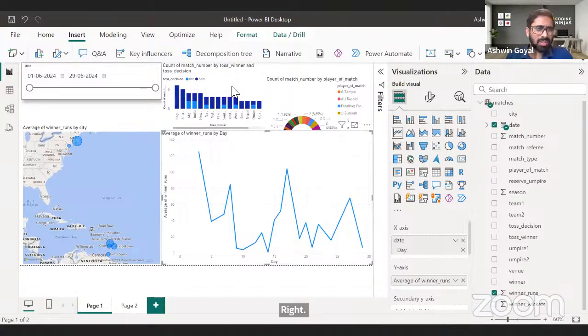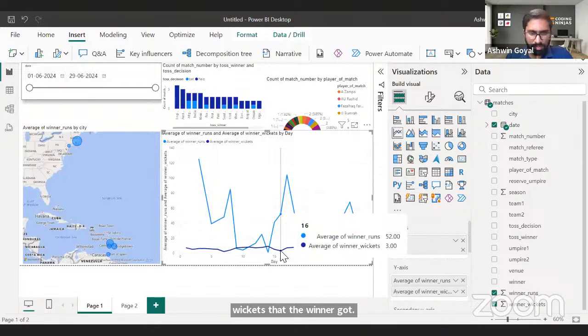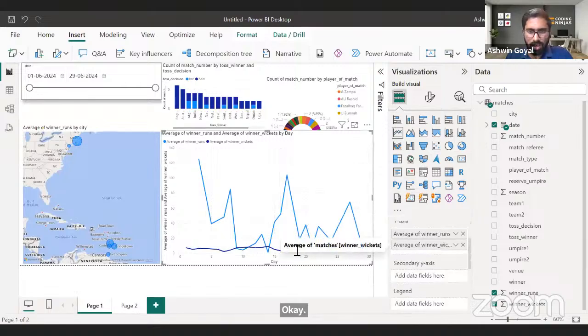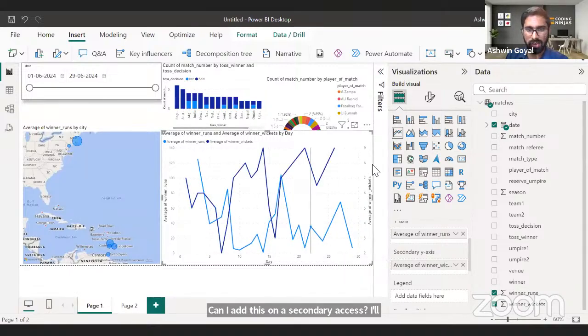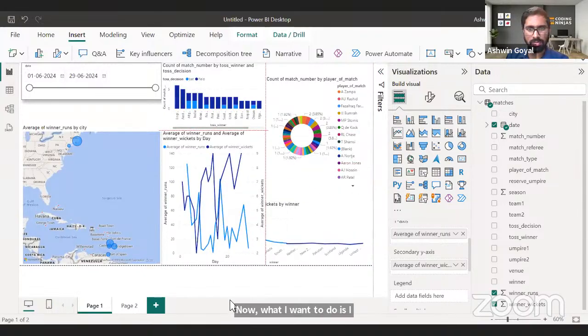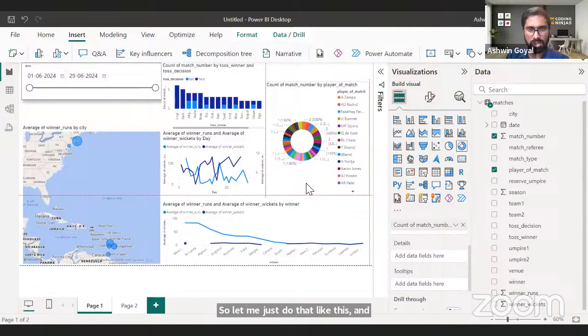And let's also see the wickets. What's the number of wickets that the winner got on those days? Okay, so it's there. Instead of adding on the same y-axis, can I add this on a secondary y-axis? I'll just push this here. Secondary y-axis. See, now on the right side is winner wickets and on the left side is winner runs. So far so good. Now I just want to arrange things a bit.